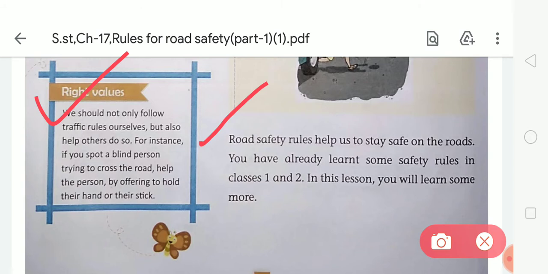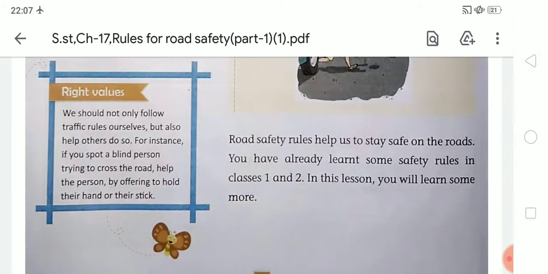So you should always help others cross the road, because blind persons are not capable of crossing the road by themselves. So you should offer help by offering to hold their hand or their stick. Now come to the next page.